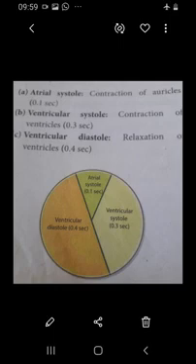So that's all, students. Today we have seen about blood pressure and how this blood pressure takes place and how it is measured, and the instruments we are using to measure the blood pressure, and the cardiac cycle. Thank you.